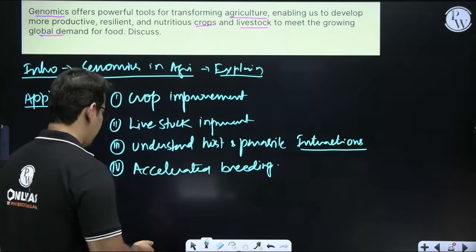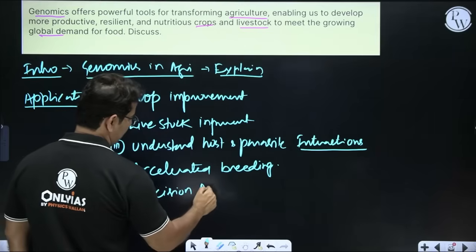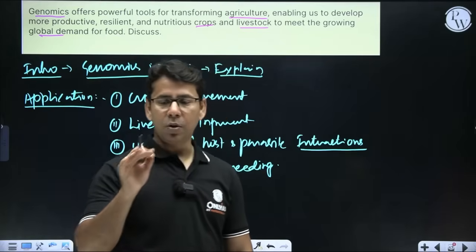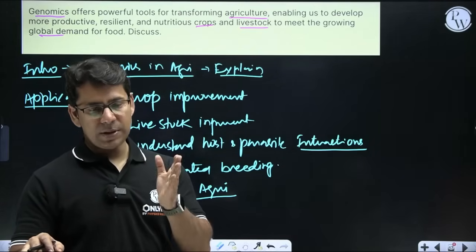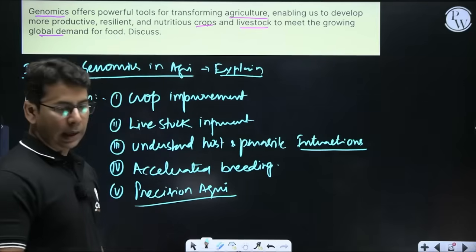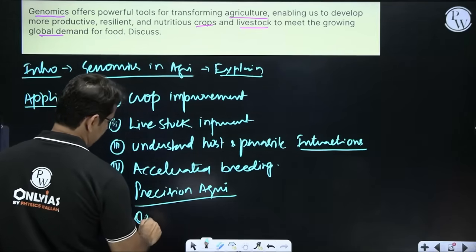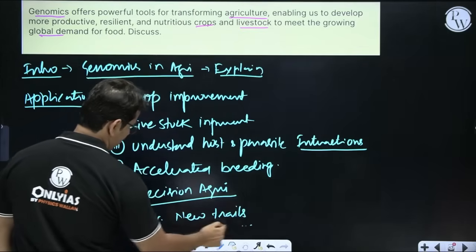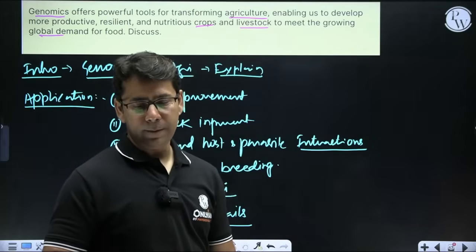Then a very important aspect, precision agriculture. So understanding the genome of the crop, and then you are doing tailored farming practices for a specific crop according to the condition, optimization, right? And obviously, developing new traits, those traits which are useful for us, both in livestock and crops.